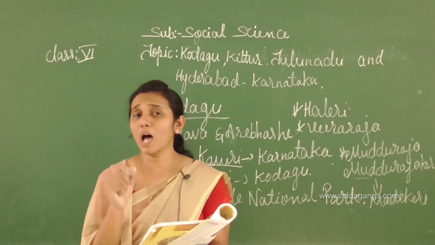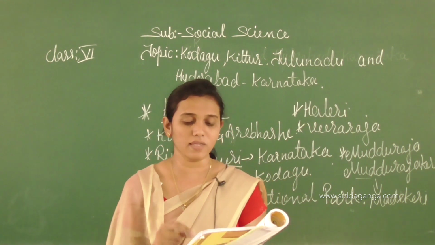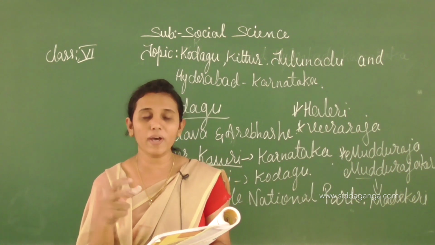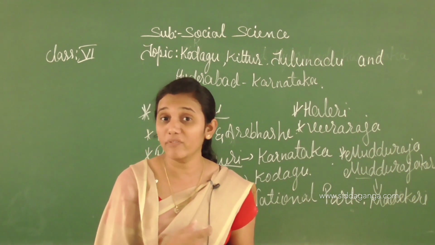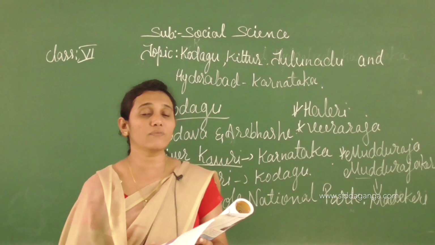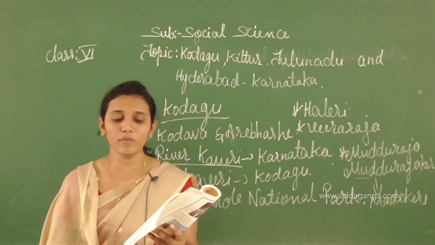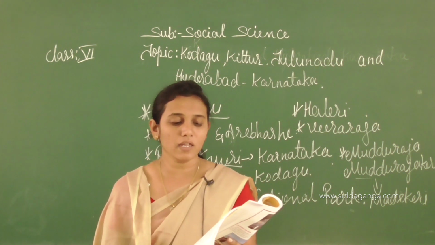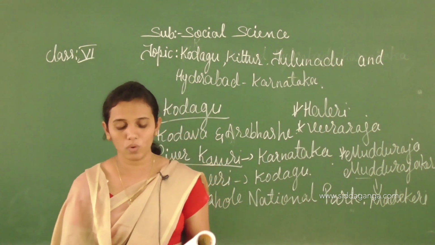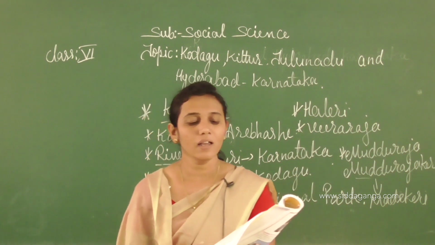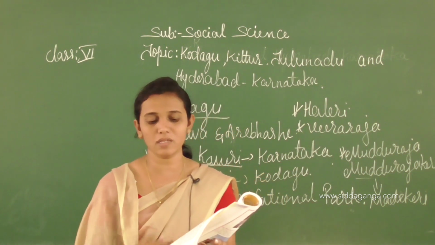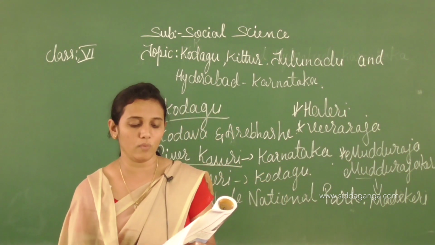Understood? What is the Amara Sullia revolt, children? Here we see the peasants of Amara Sullia did not pay the heavy taxes to the Britishers. That's why they rose in an armed revolt against the British. They resolved to drive out the British from Kodagu. That's why they started the revolt against the British. It is known as the Amara Sullia revolt.